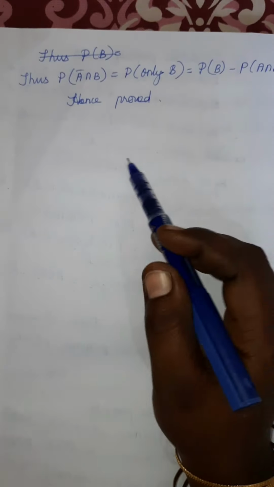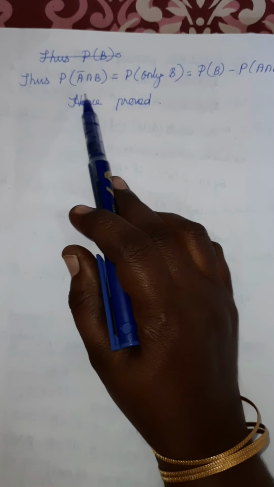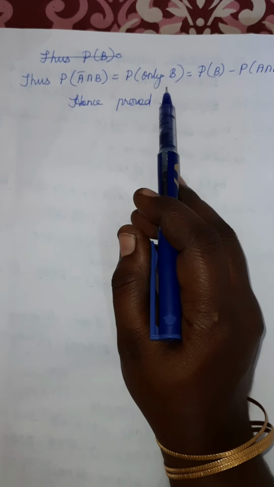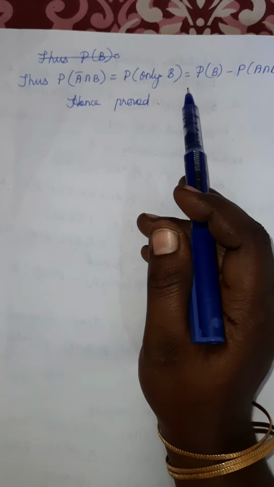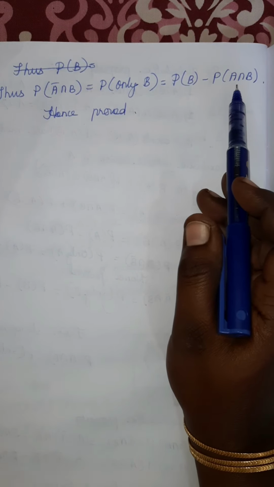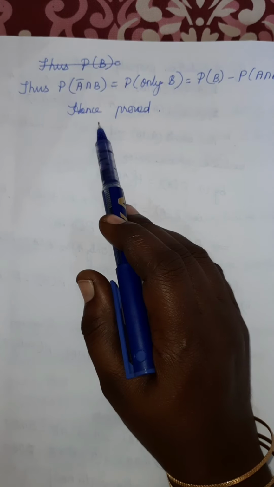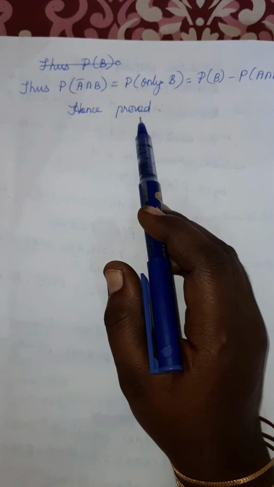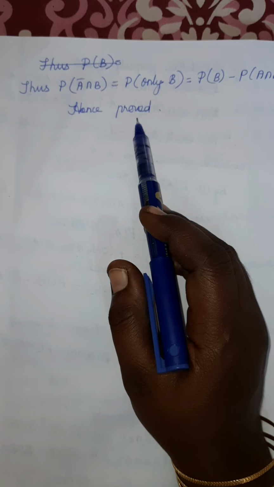So we can conclude the probability of A bar intersection B is equal to the probability of only B, that is equal to the probability of B minus the probability of A intersection B. Are you clear? So we can conclude, hence proved. So both theorems we proved here.